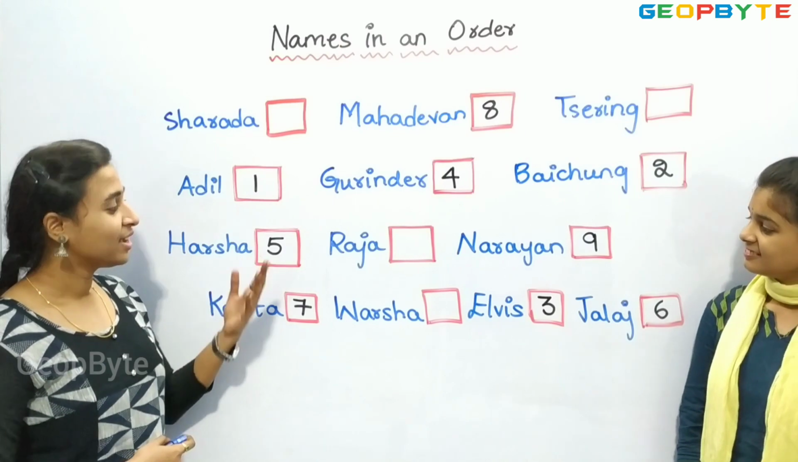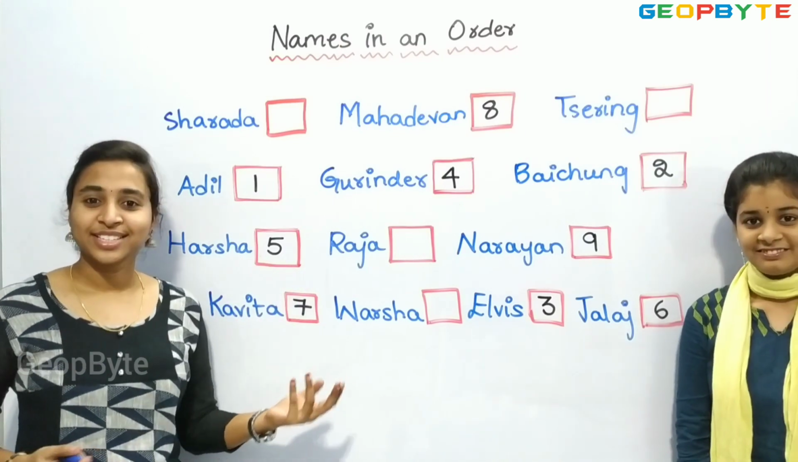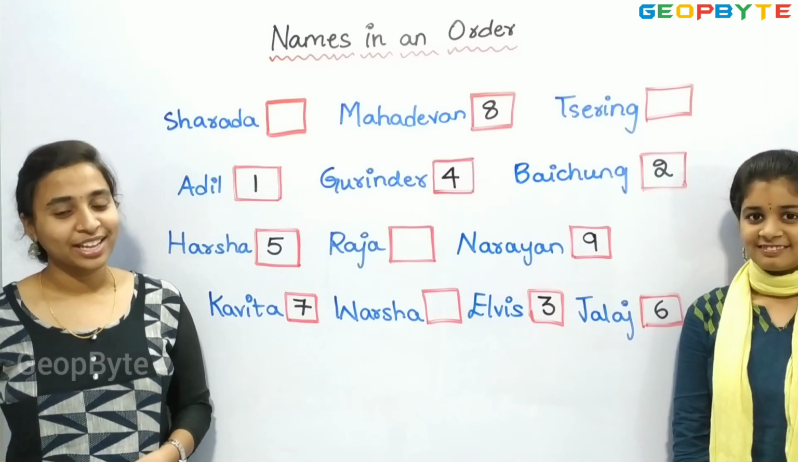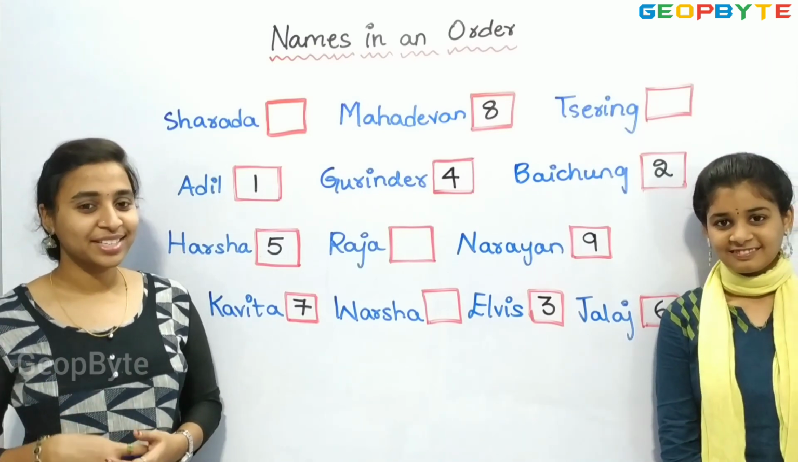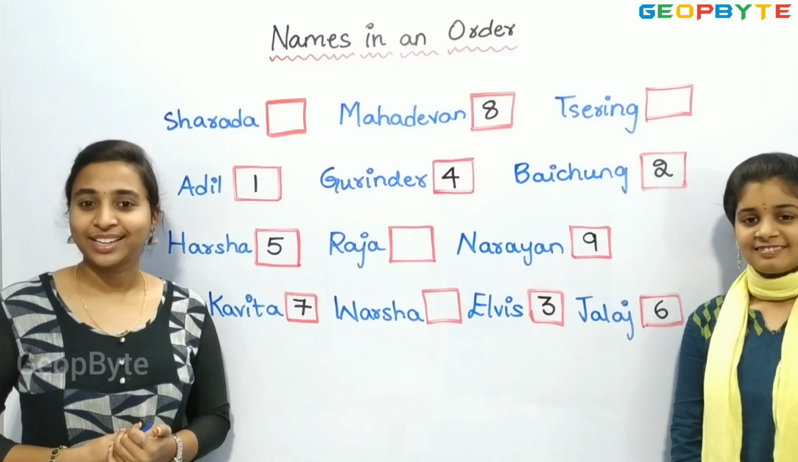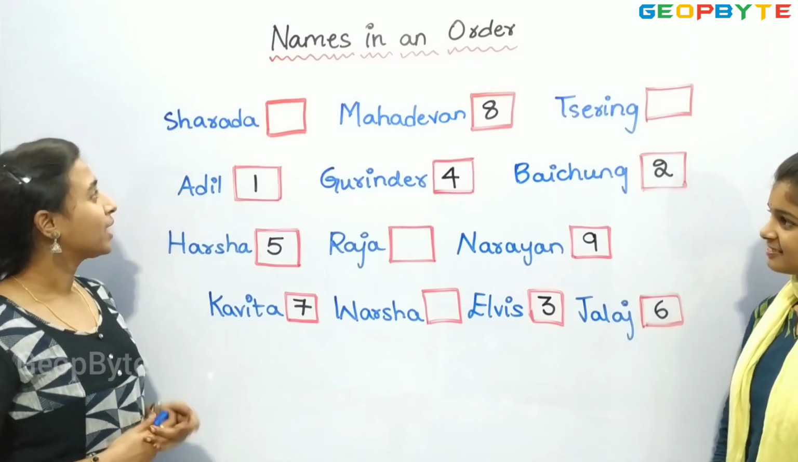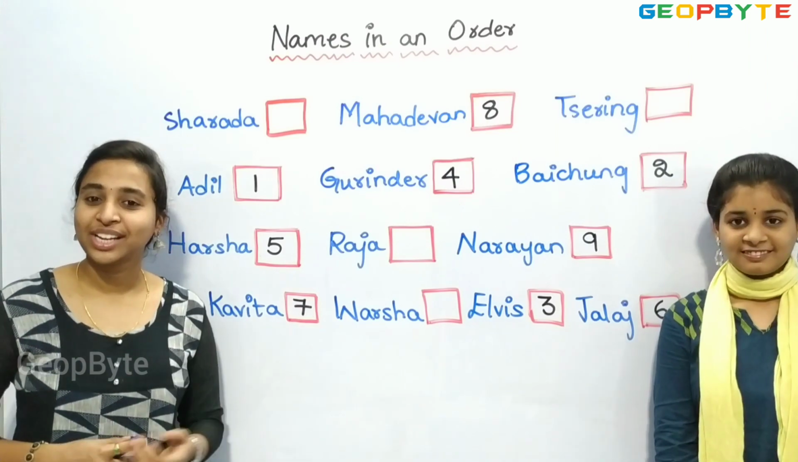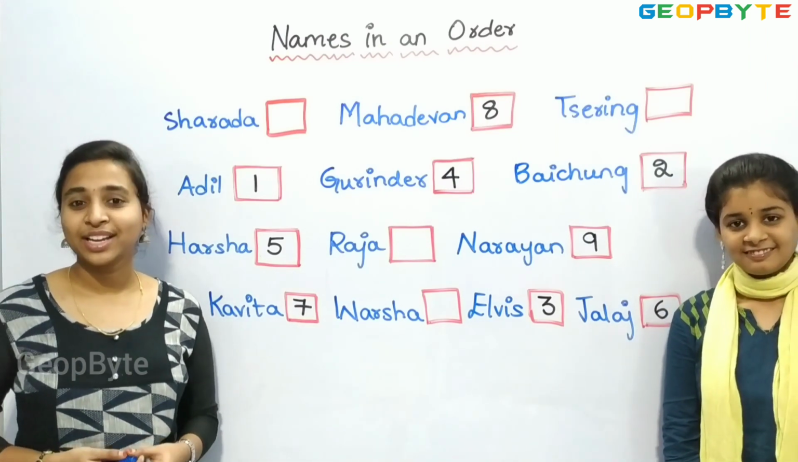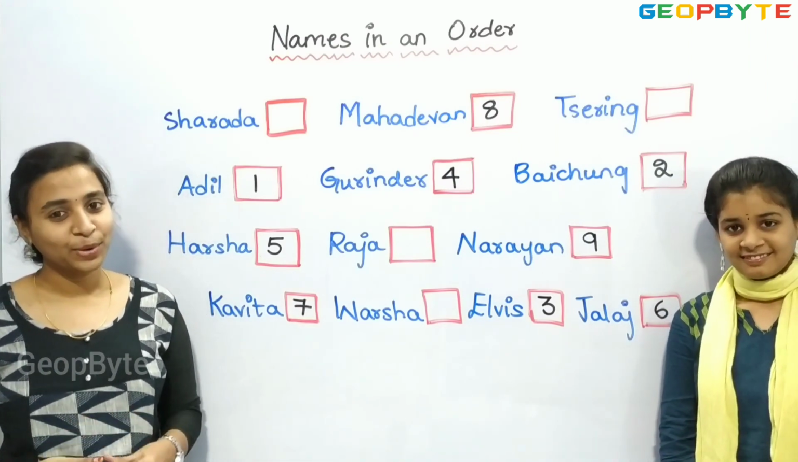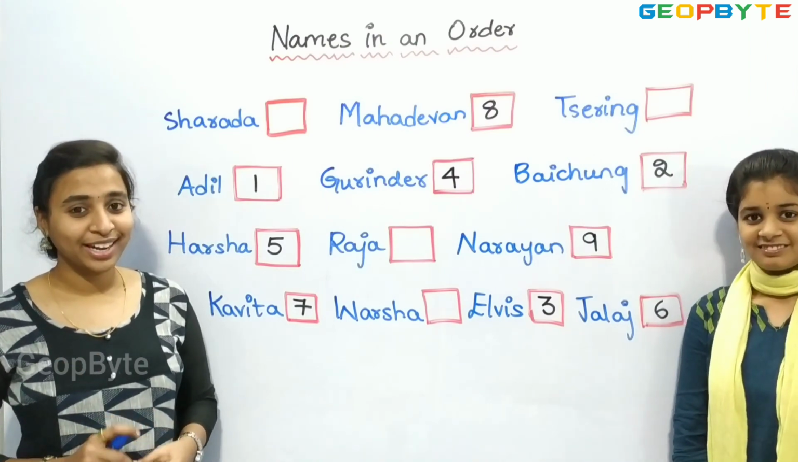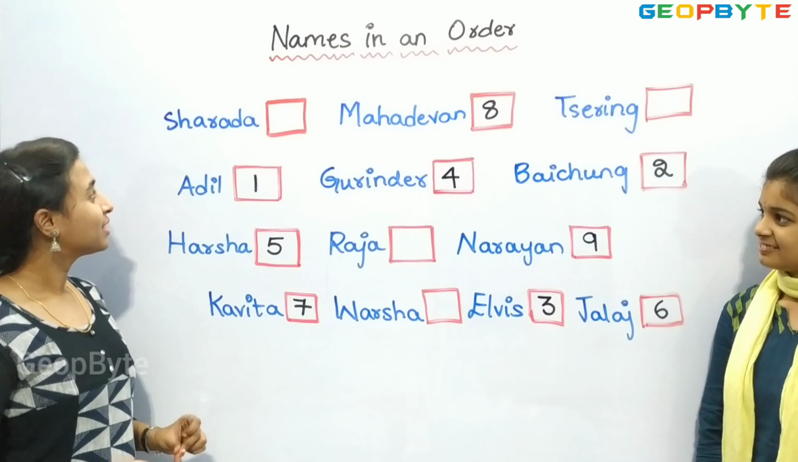Sharada, Sering, Raja and Varsha. See, we don't have the name starting with the letter P. So, children, let us see the name starting with the letter Q. Sharada, Sering, Raja and Varsha. Again, we don't have any name starting with the letter Q. Now, let us see the name starting with the letter R.